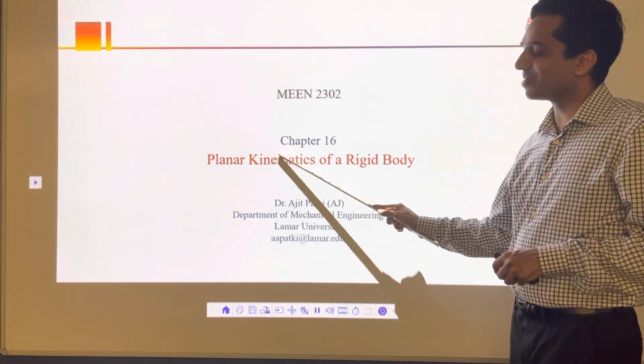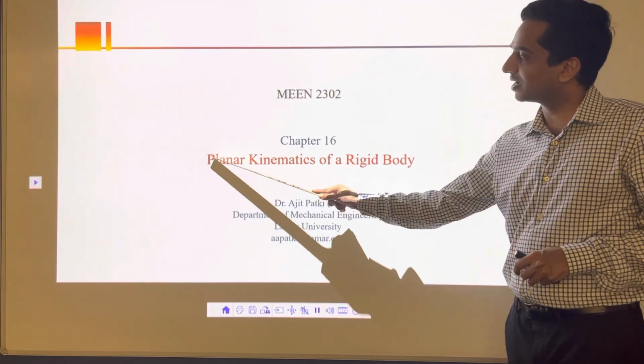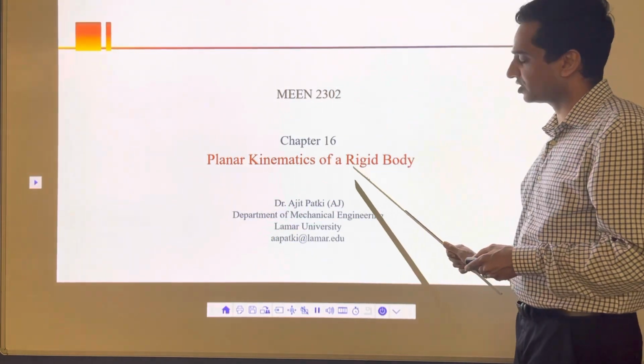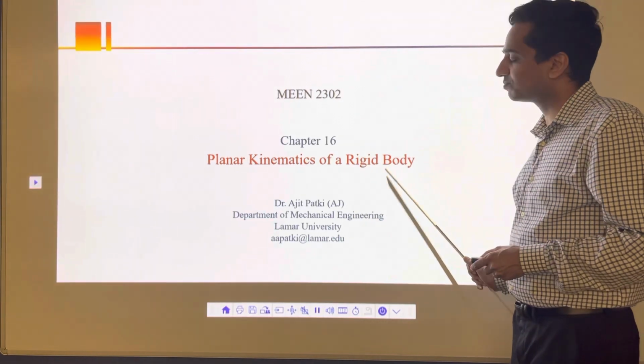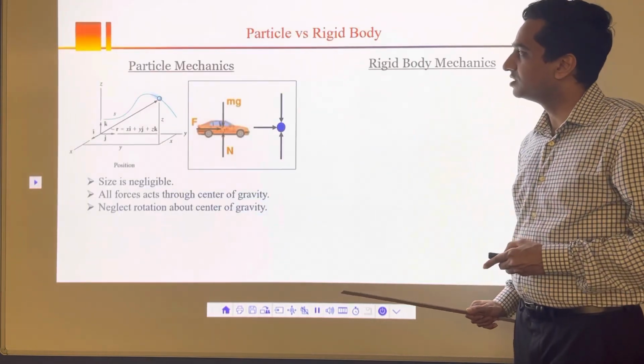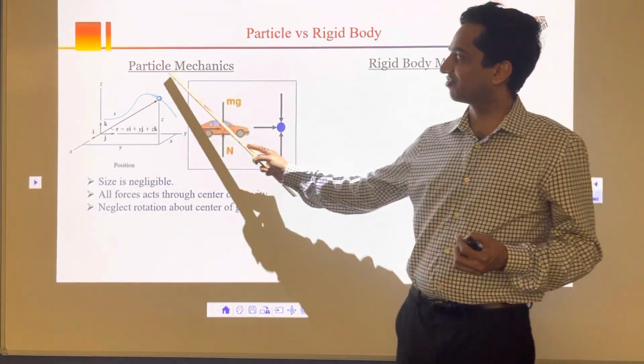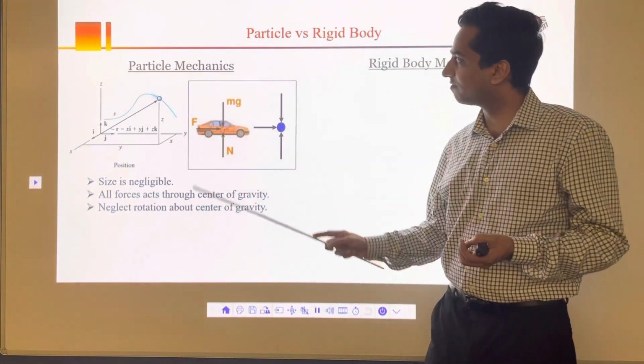So that's kinematics. And then we will see what is meant by planar. Planar means the motion occurs in one plane, and we will see what that is. And first of all, we will see what is a rigid body and what is a particle. In the previous 4 chapters, we learned particle mechanics, that's kinetics and kinematics of particles.